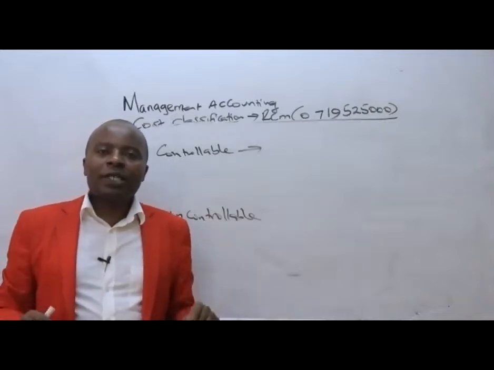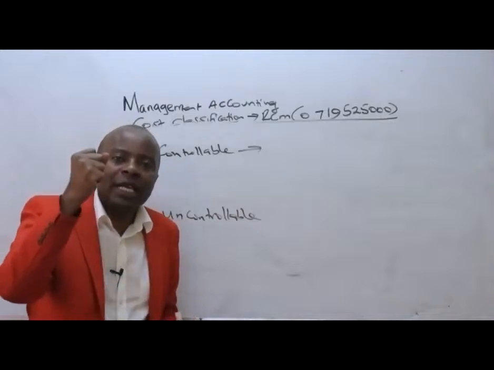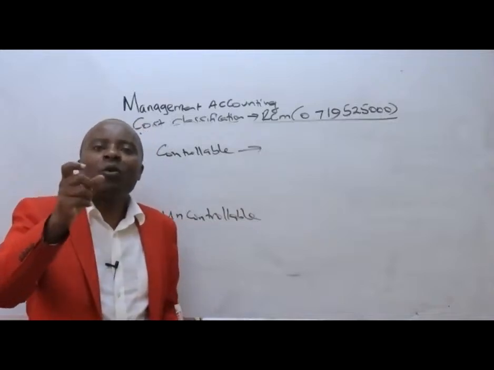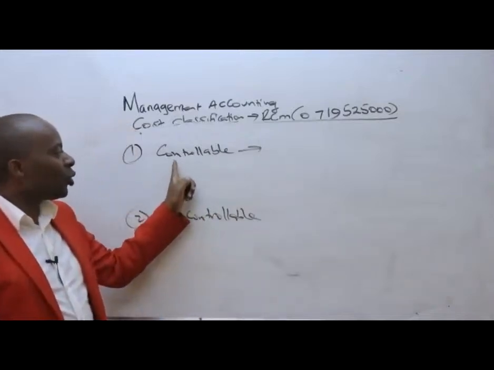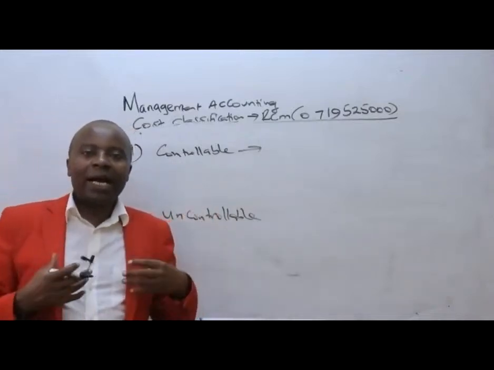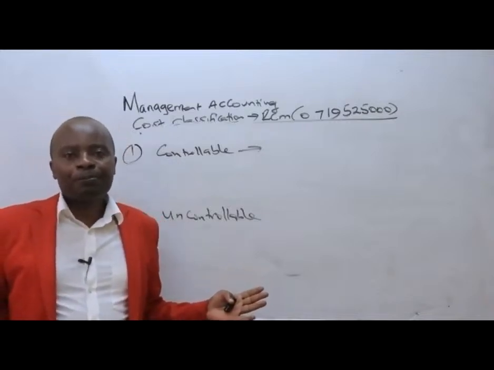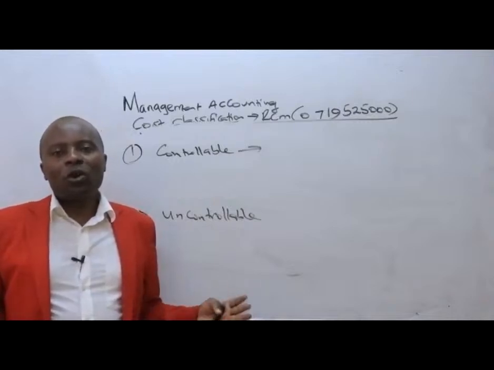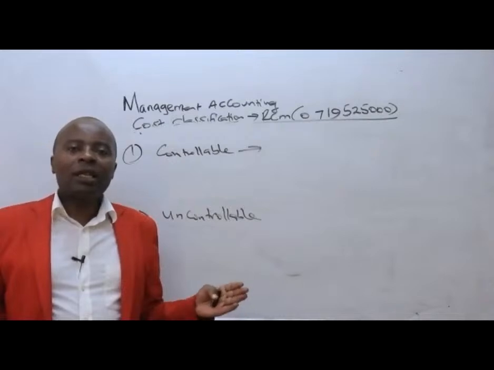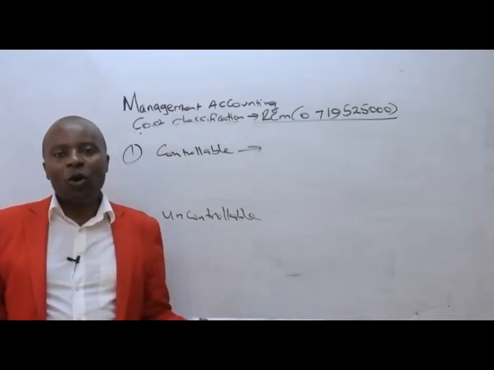There are those costs, ladies and gentlemen, that if we say we are going to squeeze them, reduce them, or even make them zero, we don't incur them. Such costs will be called controllable, because it is us to determine whether they will be incurred or not. Controllable costs are costs which are at the arm's length of the management. So it is the management that is going to decide whether they will be incurred or not incurred.